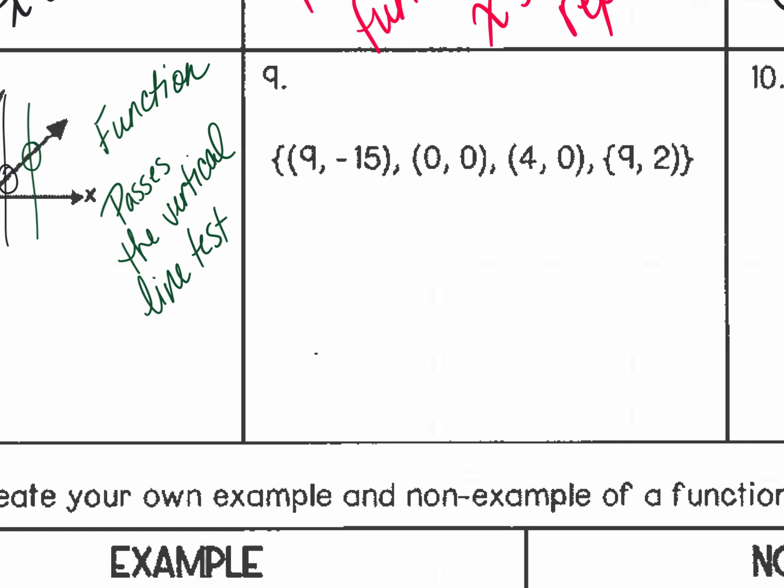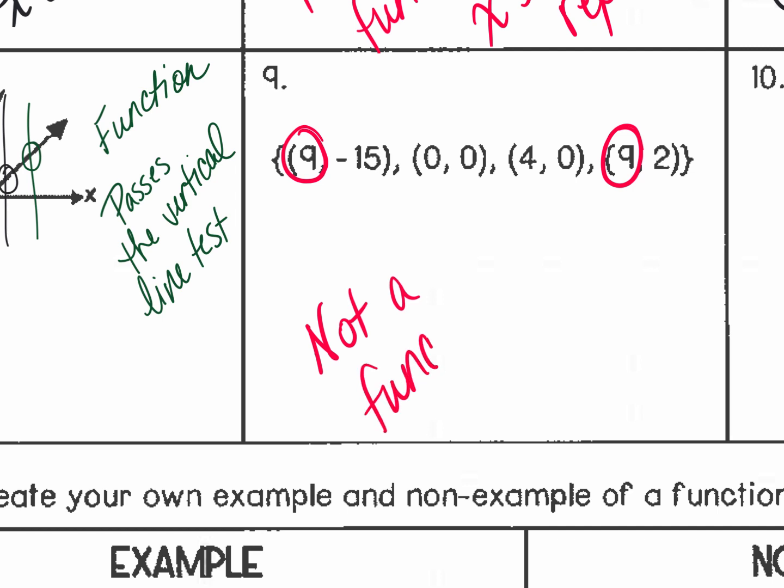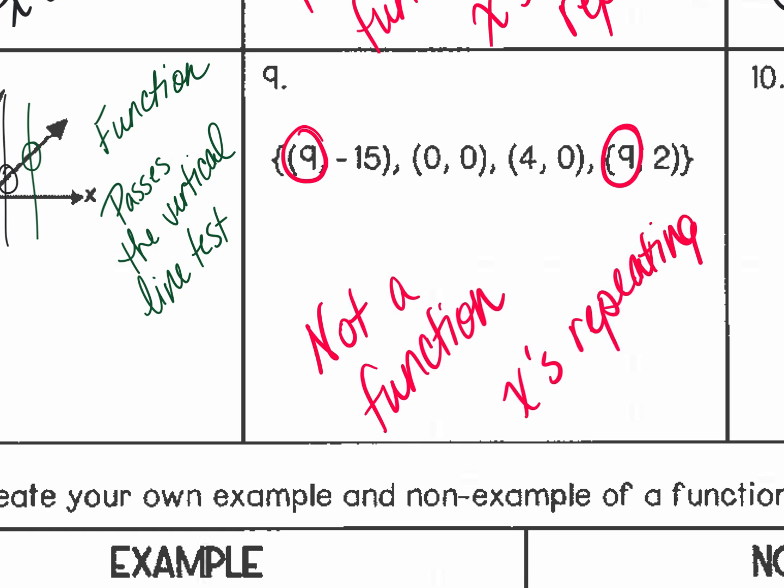Number 9, what do you got? Oh, it's not a function. Why is it not a function? Yeah, what she said. Good. This is not a function. And if you look up there, I have on there that the 9s are what's repeating. So your x's are repeating. You underline 9 twice. One number should not be underlined more than once if it's truly a function.